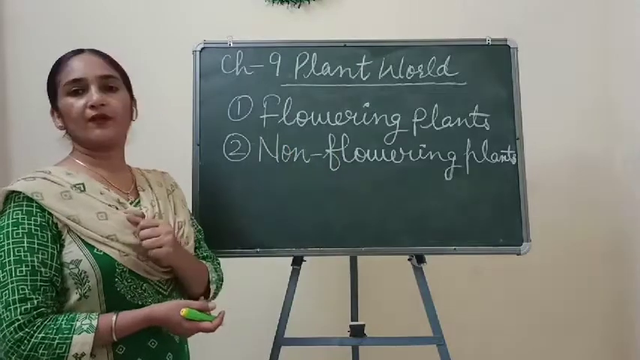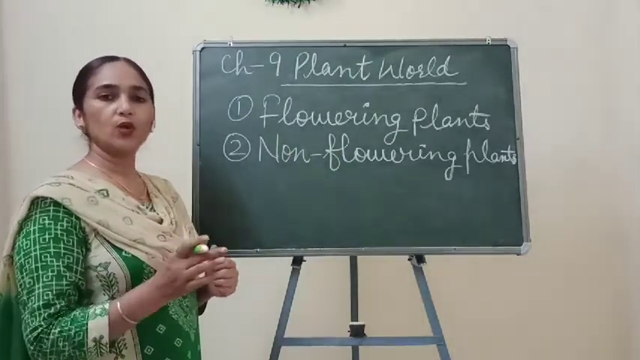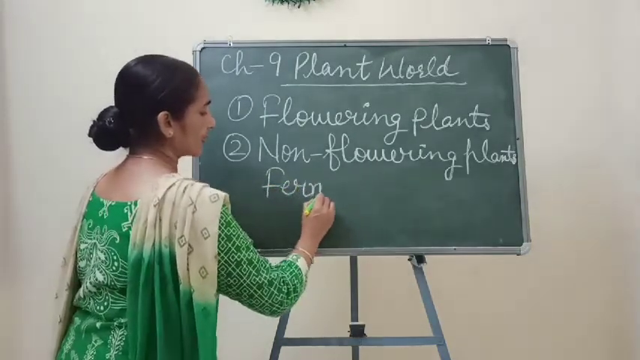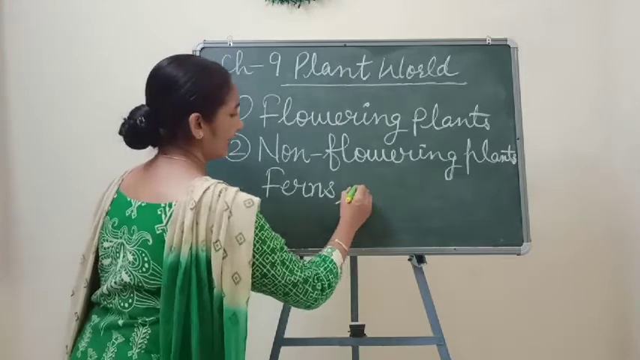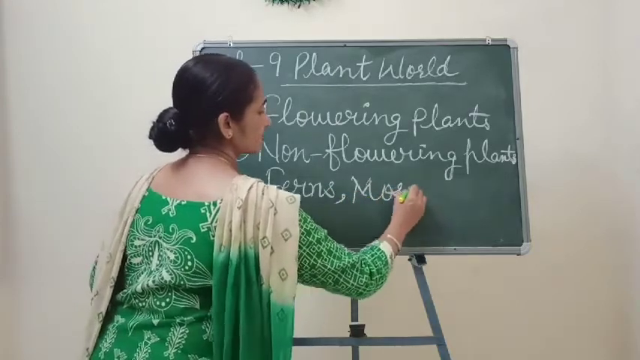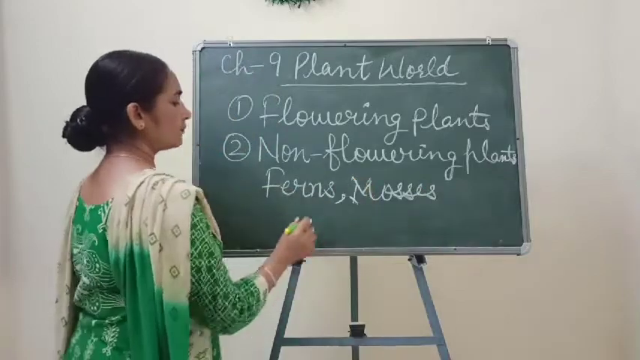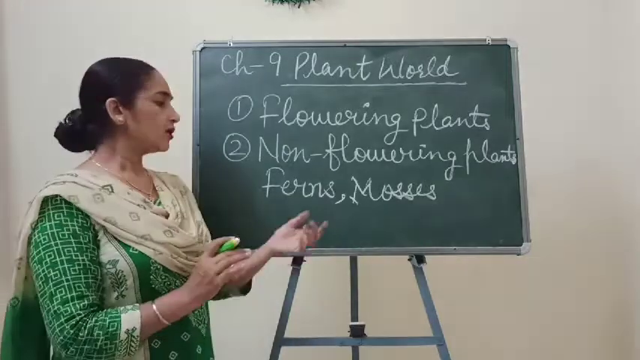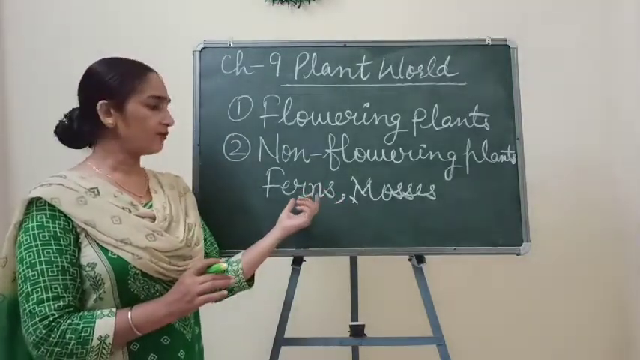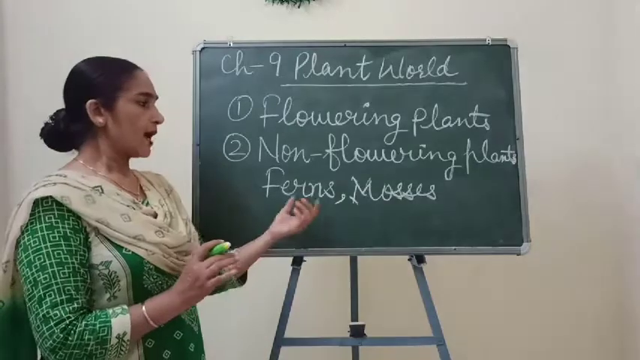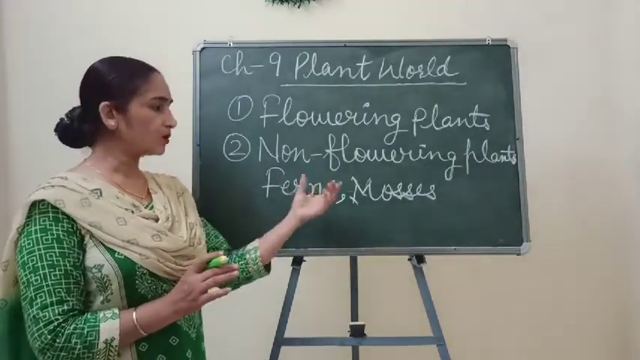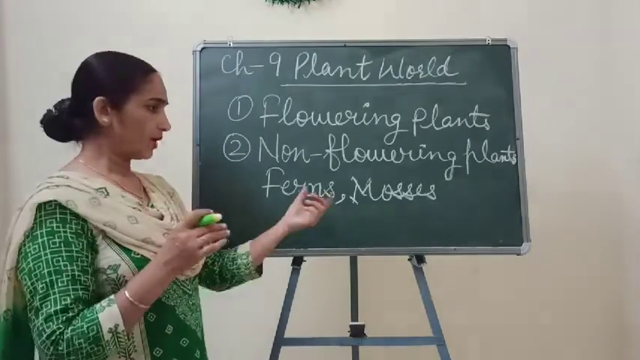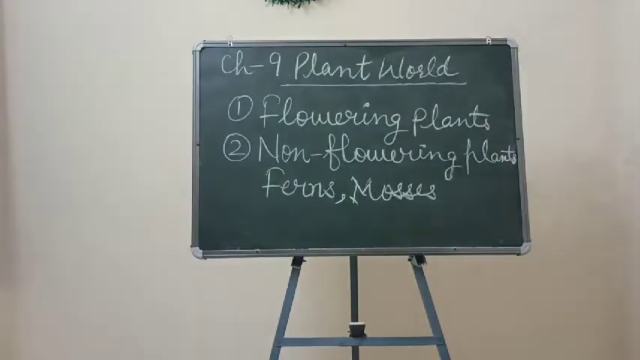Under the non-flowering plants, children, I have shown you a special kind of plants; examples are ferns and mosses. These two are categories of plants which do not bear any kind of flowers, but they also reproduce. How do they reproduce? I have shown you that leaf also. I have it here also; I will show you.